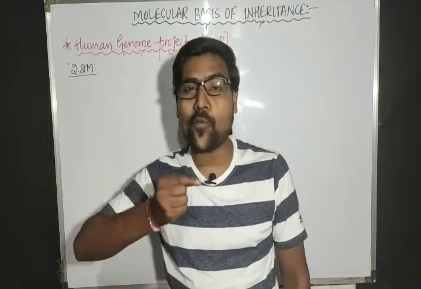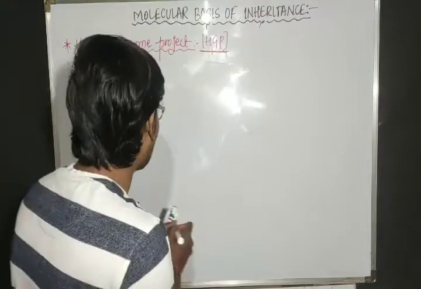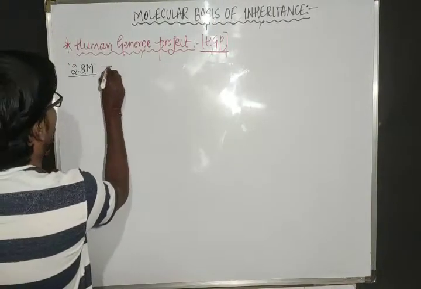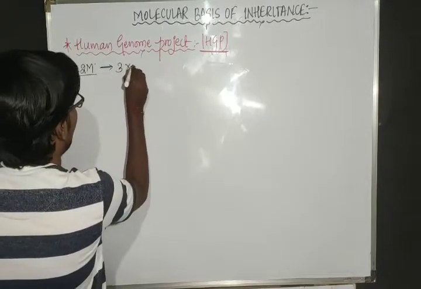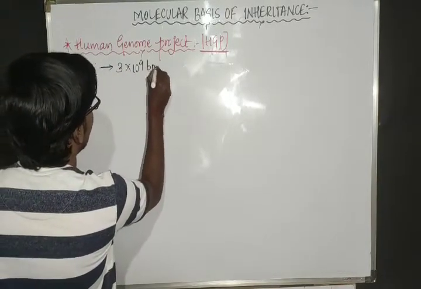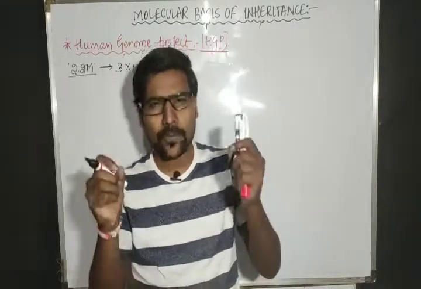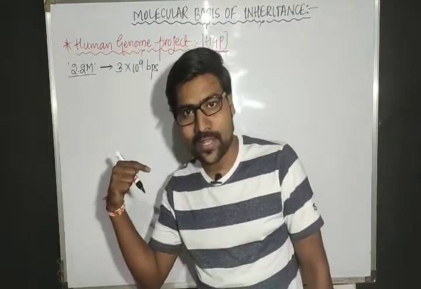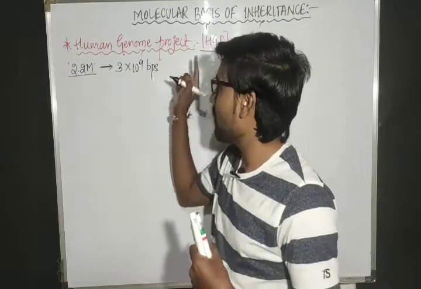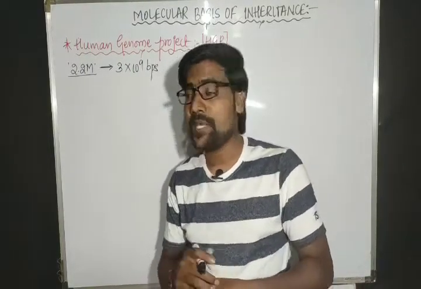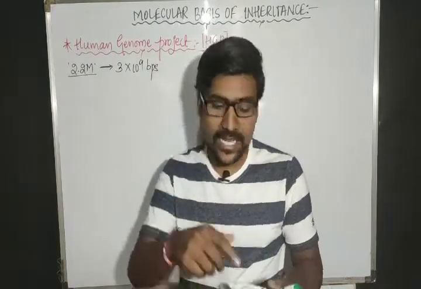In that sense, how many base pairs are present in our DNA? The total number of base pairs is approximately 3 billion, or 3 into 10 to the power 9 base pairs. This is approximate, not accurate. So in 2.2 meters of our DNA, 3 into 10 to the power 9 base pairs are present. That means 3 billion base pairs.